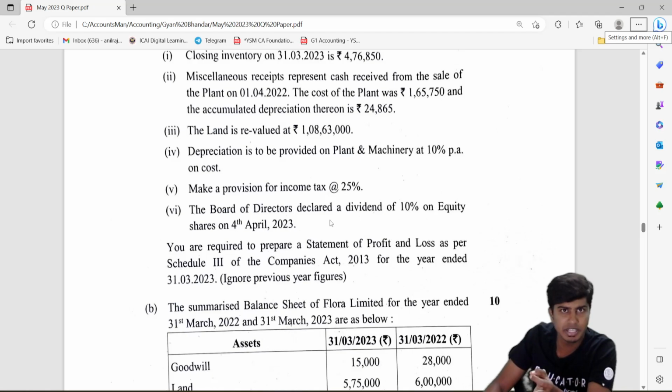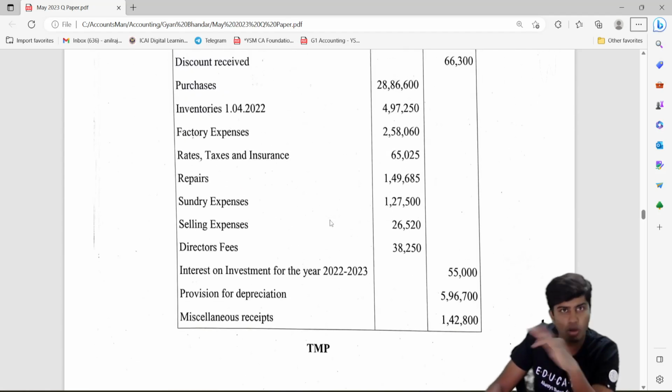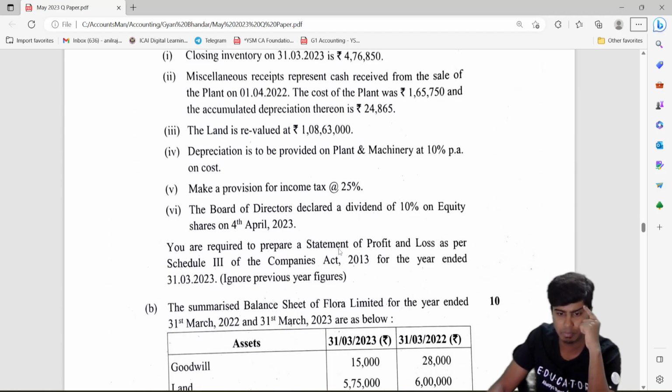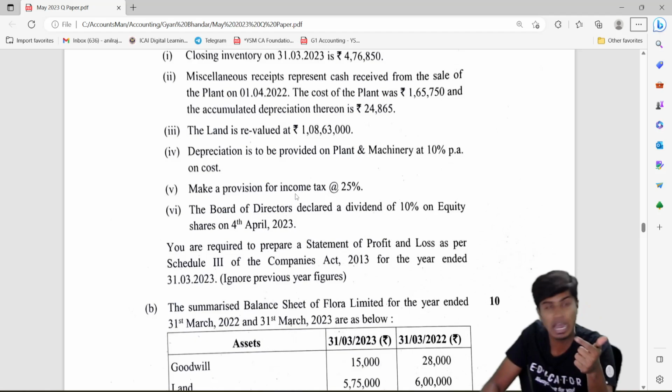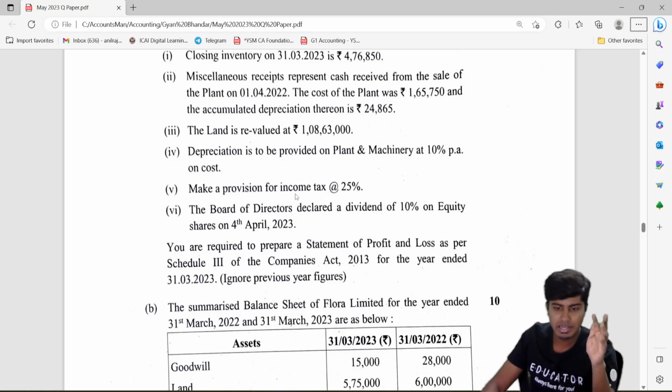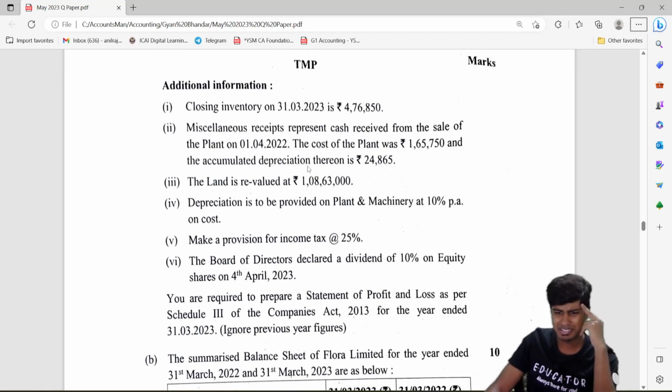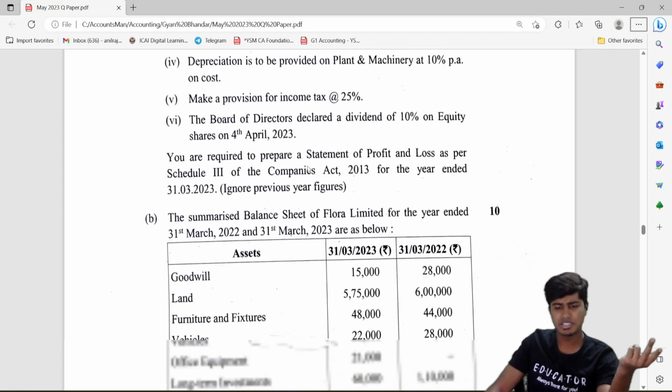Dividend is one adjustment that you would have to do from the results, which would not come in our statement of profit or loss. So that's one tricky place that you need to keep in mind. And provision for tax, you will not provide it in other expenses, you will provide it after profit, remember that. And revaluation of land if you've done right, and after that, depreciation is easy. That's it, nothing much, a very easy one.